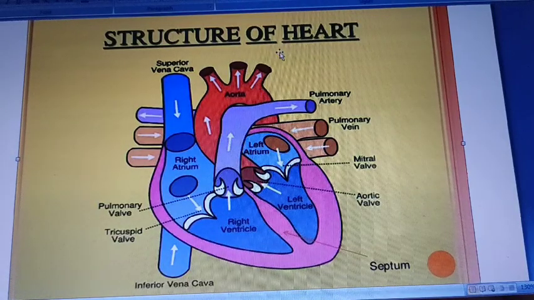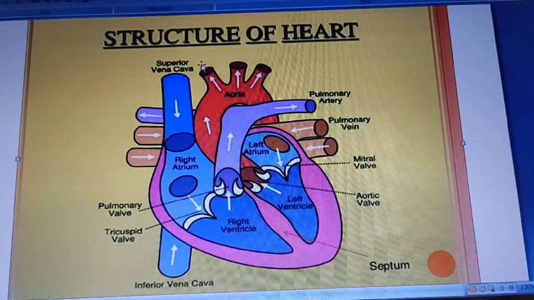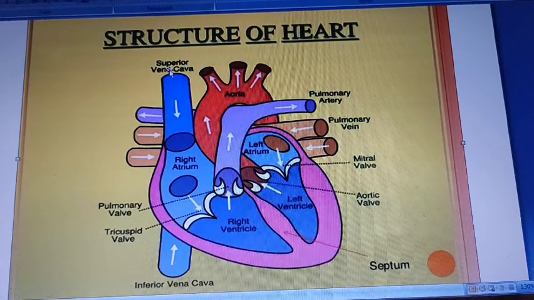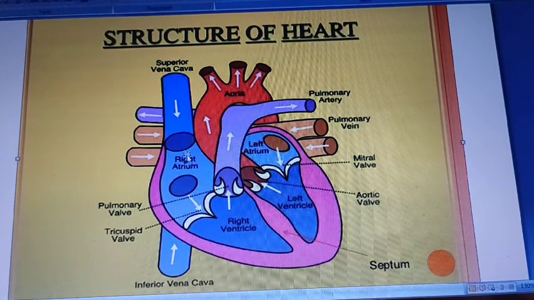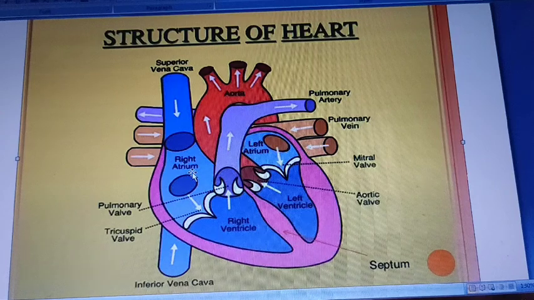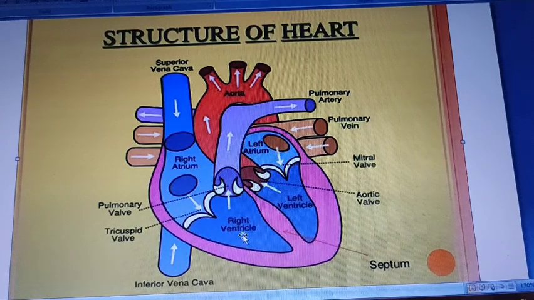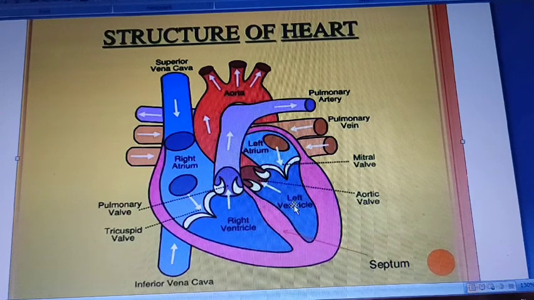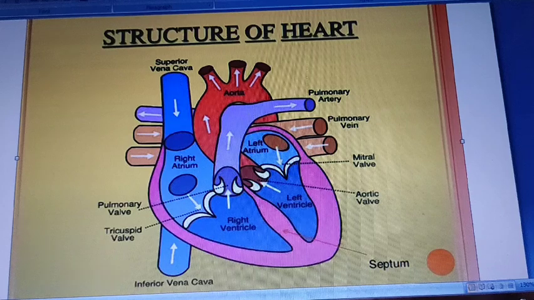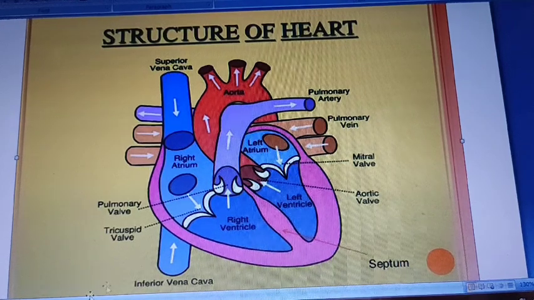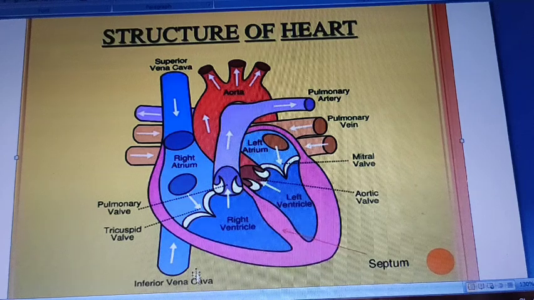Okay, structure of heart. The human heart is four-chambered. Some terms are there like superior vena cava. This is right atrium, this is right ventricle, this is left atrium, and this one is left ventricle. So the terms here are superior vena cava, this is inferior vena cava.